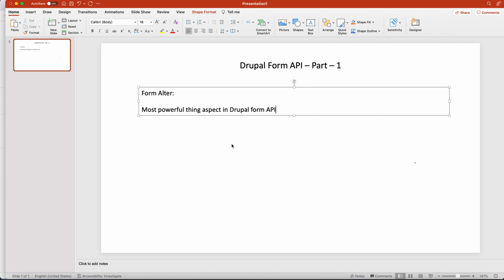So form alter is a very solid tool, where you can alter or edit any form on the site using your custom code.